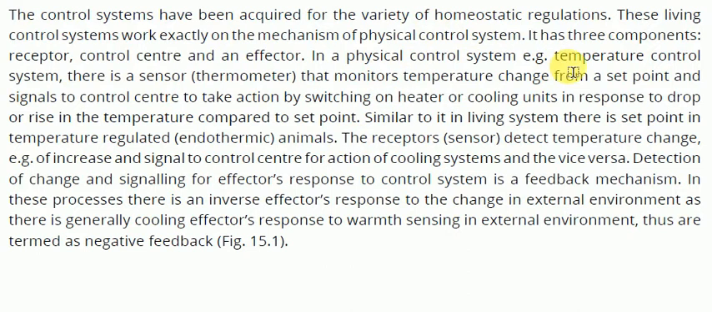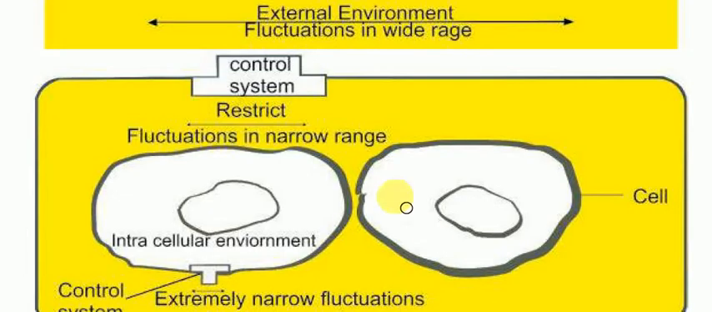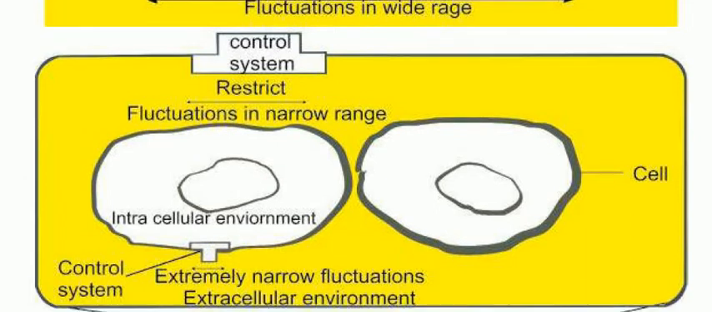A physical control system has three components: receptor, control center, and an effector. There is a sensor, thermometer, that monitors temperature change from a set point and signals to control center to take action by switching on heater or cooling units in response to drop or rise in the temperature compared to set point. Similar to it in living system, there is set point in temperature regulated, endothermic, animals.